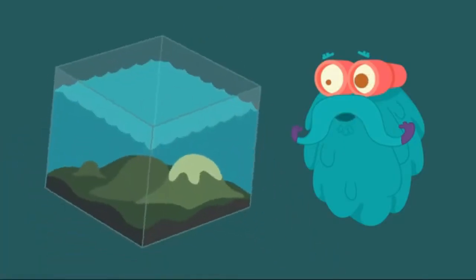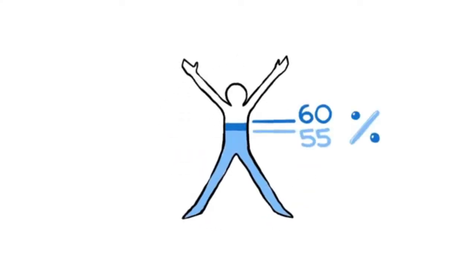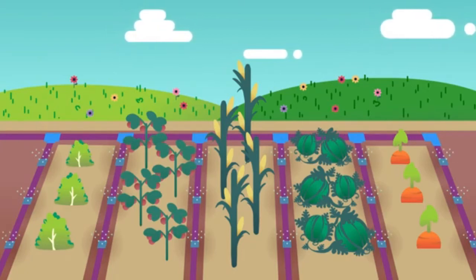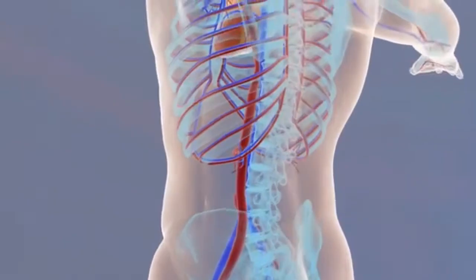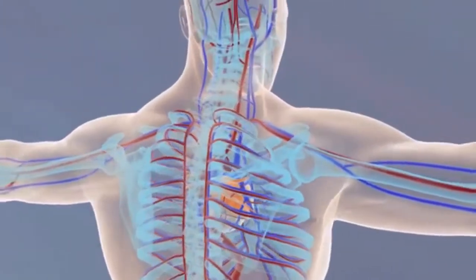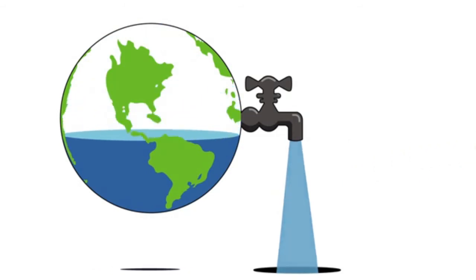Water is an essential nutrient and plays a key role in the human body. Up to 60% of the human adult body is water. We can survive up to several weeks without food, but only a few days without water. Every system in the body, from cells and tissues to vital organs, requires water to function. Water plays an important role in our life, which is why we need to know where it came from.